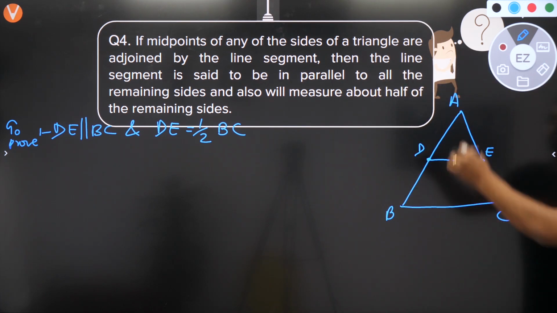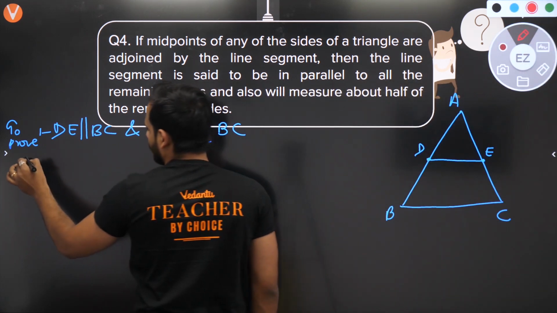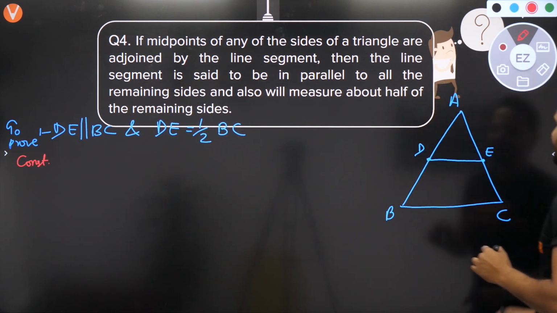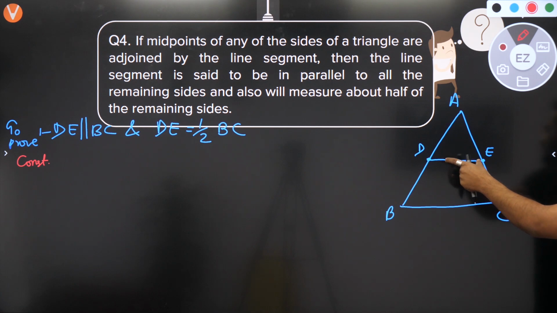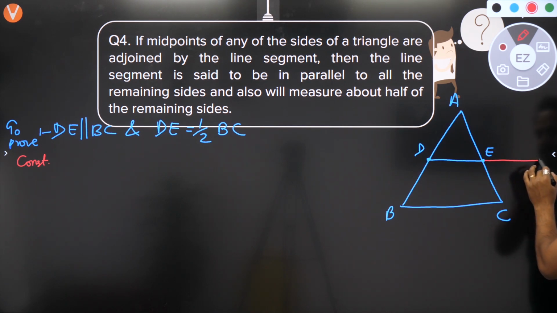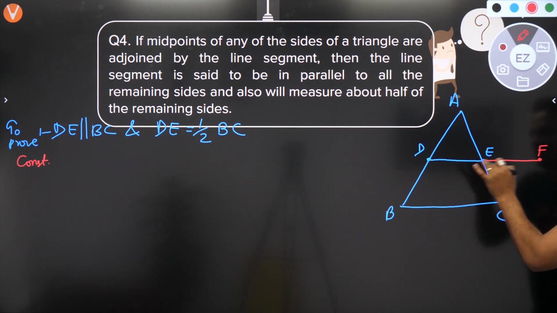Now here is one small step of construction which you need to understand very properly. What is the construction? I will extend this line DE till a point F in such a way that DE is equal to EF.